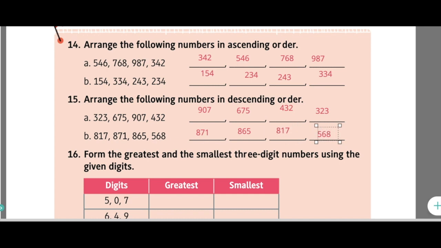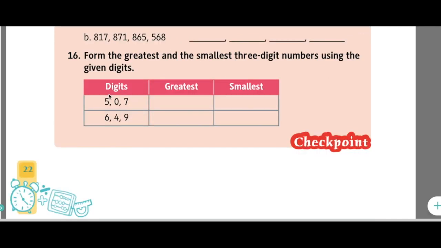16th one, form the greatest and the smallest three-digit number using the given digits. They have given you three digits and you have to form the greatest number and smallest number using those digits. First one we have 5, 0 and 7. So we have 507. By having these three digits you have to form the greatest number and the smallest number. So let us write the greatest number first. Among these digits, which is the greatest?